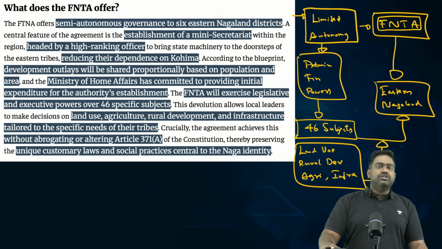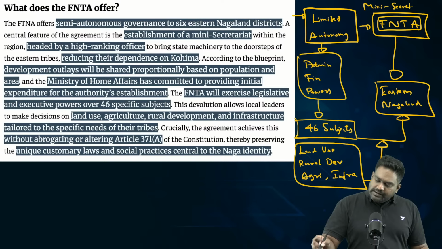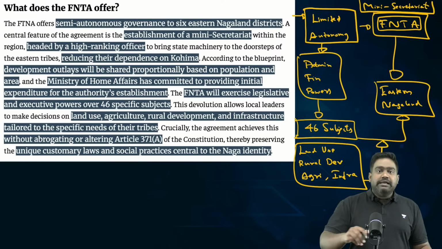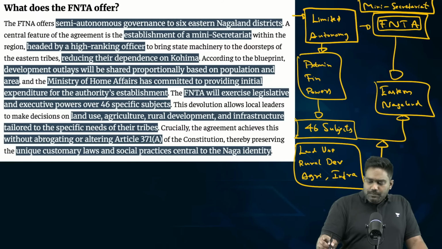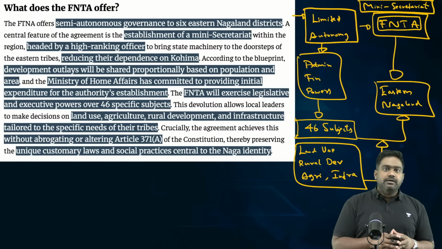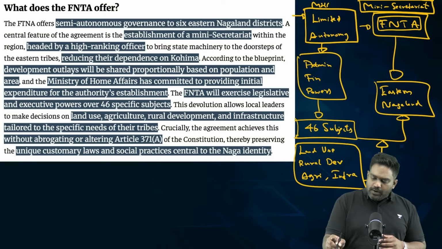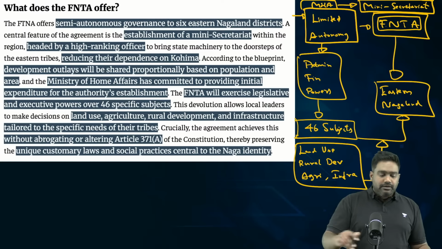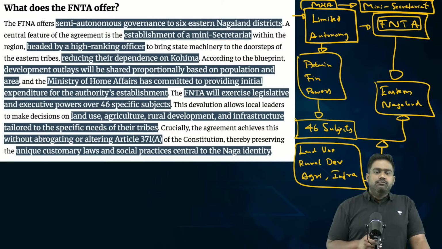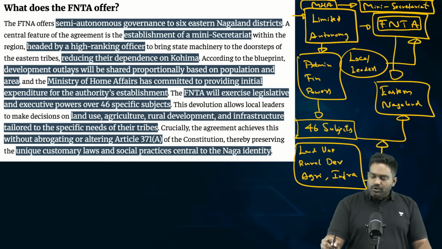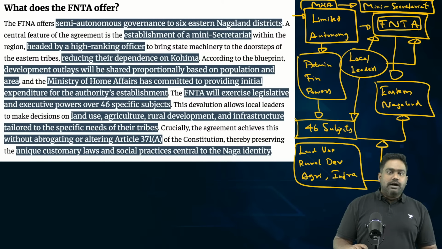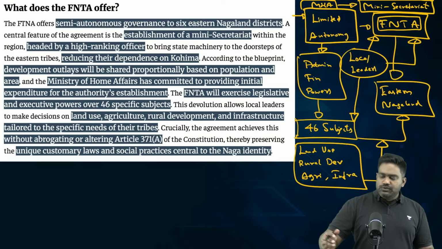So it will have its own mini secretariat, like how state governments have a secretariat in the state capital. So obviously for the government of Nagaland, the secretariat would be in Kohima. So there would be a mini secretariat established in Eastern Nagaland with funding from the Home Ministry. The MHA would provide the funds to set up this mini secretariat, which would be headed by a high ranking officer, most likely of the rank of additional chief secretary, heading this authority, which would comprise local leaders from the 8 local Naga tribes who will look after their own administration under these 46 subjects, which have now been devolved to the FNTA.